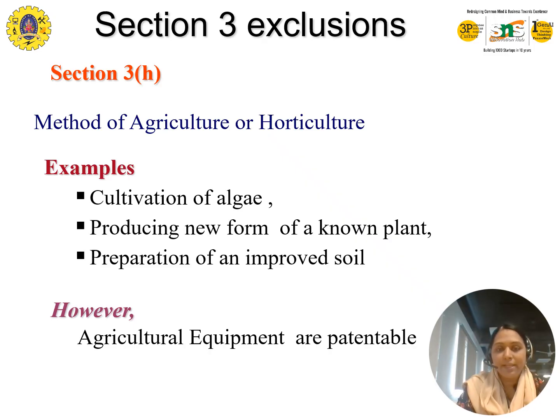The application or the device which is used for doing agriculture is patentable. So innovation in tools can be rewarded, but we cannot harm natural farming methods.